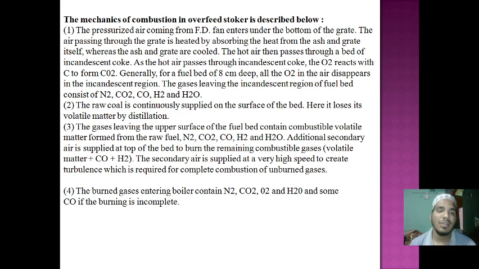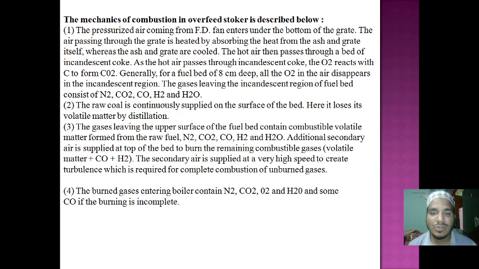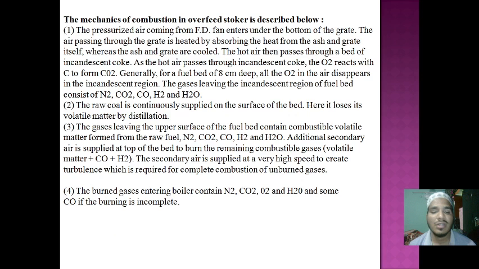Like this, the mechanical combustion overfeed stoker is described here. Whatever I told you just now, that is the mechanical combustion overfeed stoker. With the help of the incandescent coke, the two chemicals react here and form another chemical structure, and along with that chemical structure, other gases also come out here. Those gases are nitrogen, carbon dioxide, carbon monoxide, hydrogen and water. So these different gases come out here.